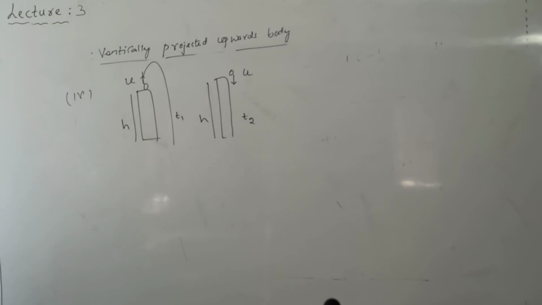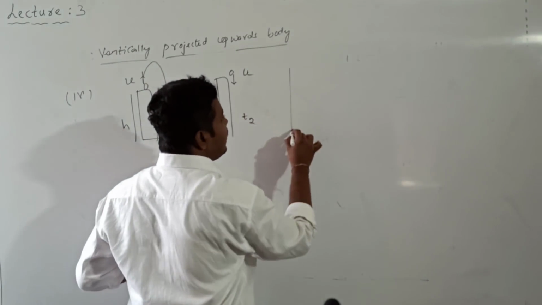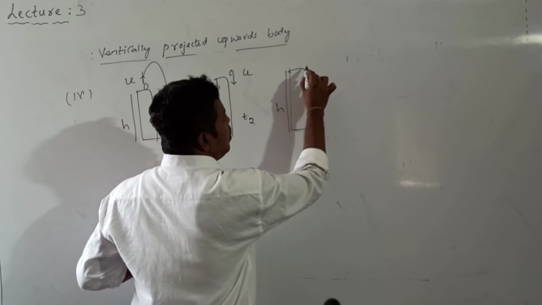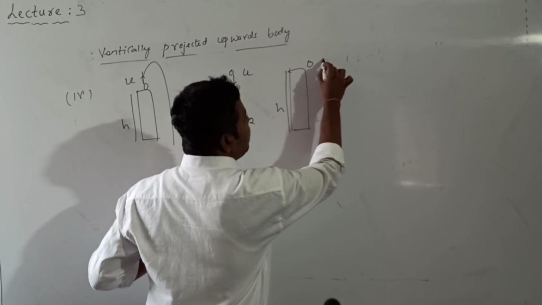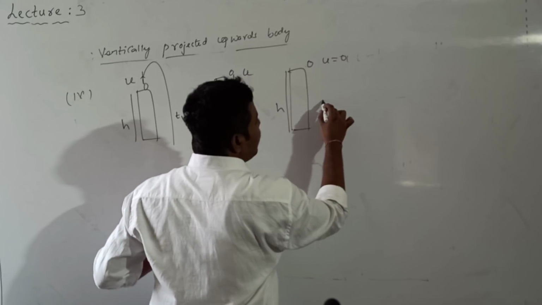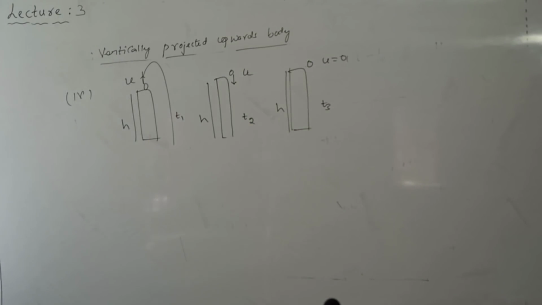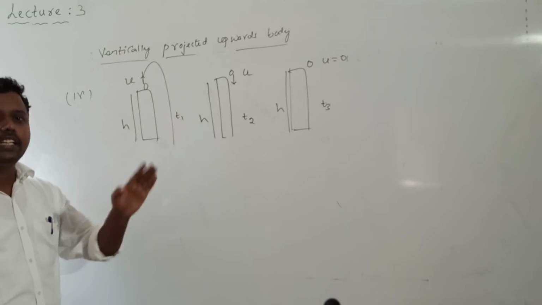Whenever the body is thrown downwards with a velocity u, the time taken to reach the ground is t2. And the third case: from the same tower, the body is dropped freely. Dropped freely means the u value is 0, and the time taken is t3. What is the t1 value, what is the t2 value, what is t3?